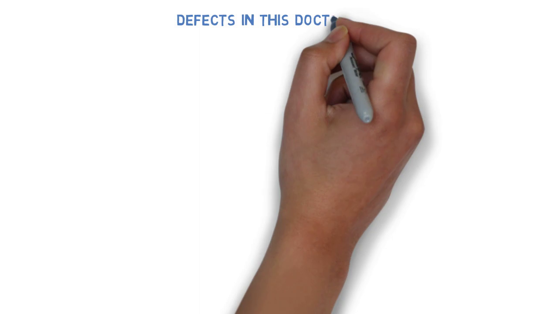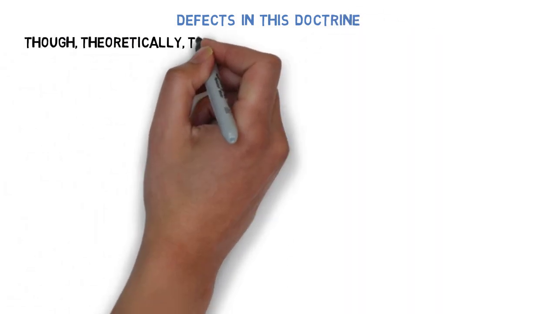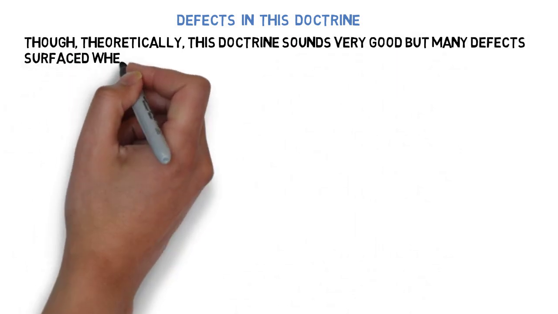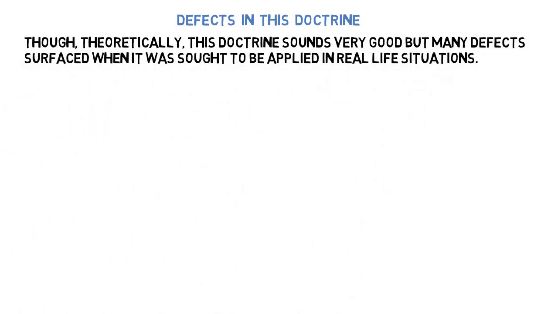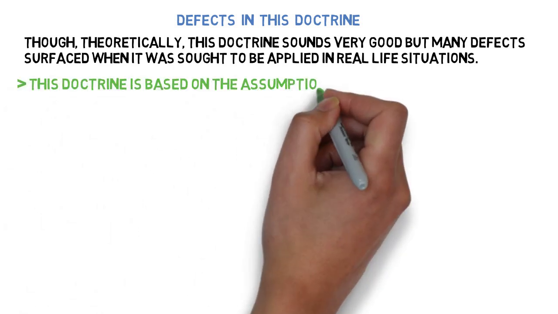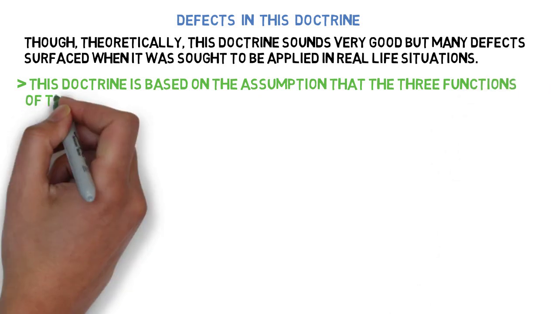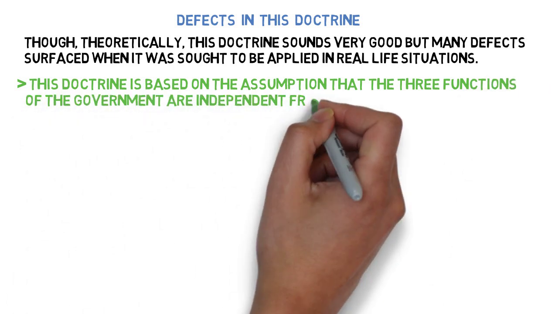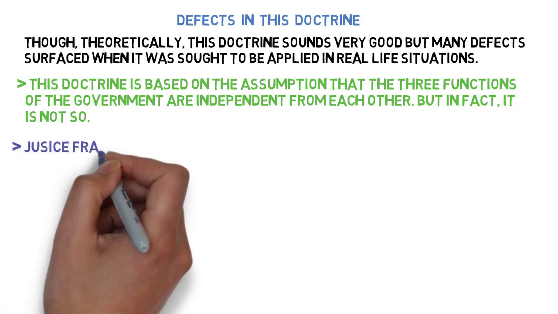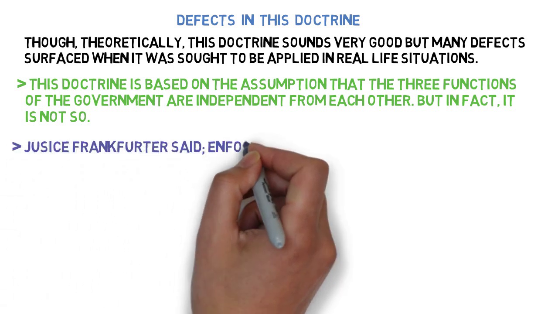Everything has certain defects and so does this doctrine. Let's see the defects in this doctrine. Though theoretically this doctrine sounds very good, when it was sought to be applied in real life situations, it faced a lot of difficulties. This doctrine is based on the assumption that the three functions of the government are independent from each other, but in reality, they cannot be completely separated.